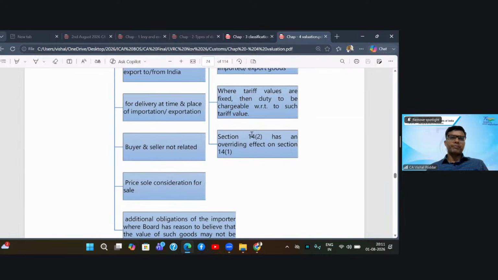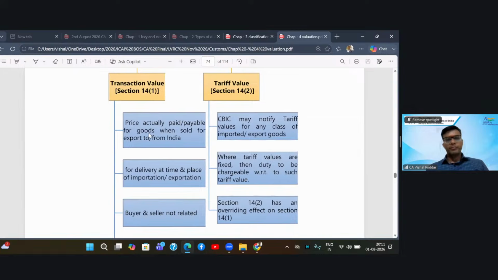So you'll first check if any tariff values have been fixed by the government or the CBIC. If they have been fixed, you will not go to 14.1. You will not apply whatever we are going to study hereafter. Now, if tariff values are not fixed, then you will apply 14.1.